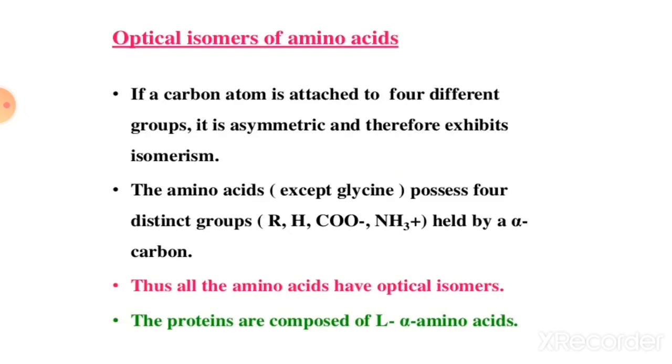Then next concept, optical isomers of amino acid. If the carbon atom is attached to 4 different groups, it is asymmetric and therefore exhibits isomerism. The amino acids except glycine possess 4 different groups, R, H, COO and NH2, held by the alpha carbon. Thus all amino acids have optical isomers. The proteins are composed of L alpha amino acids.